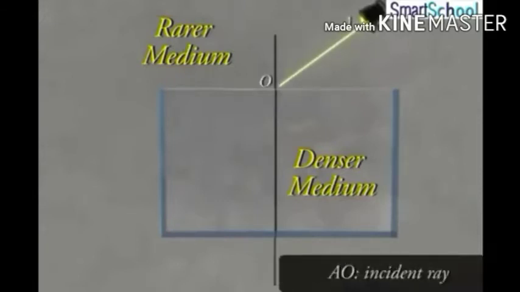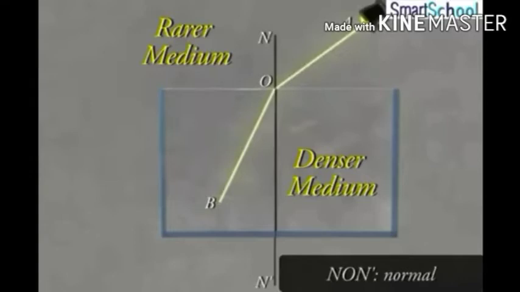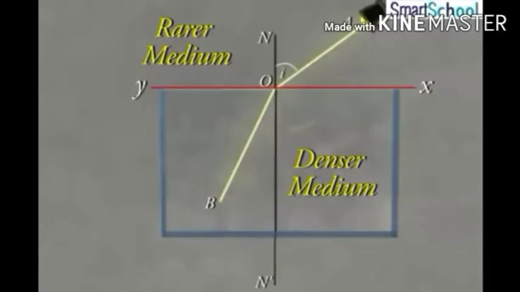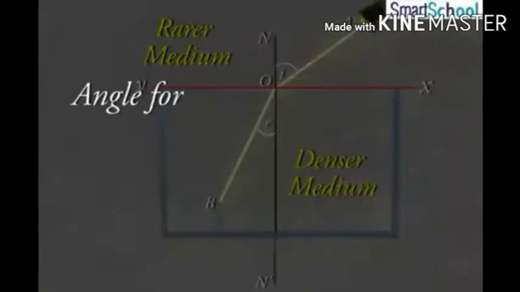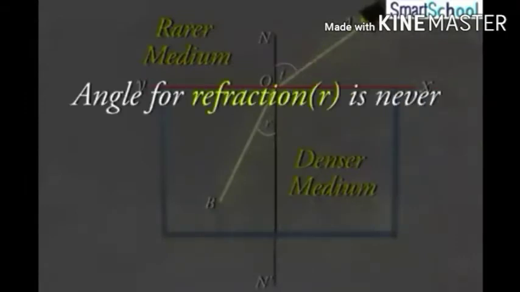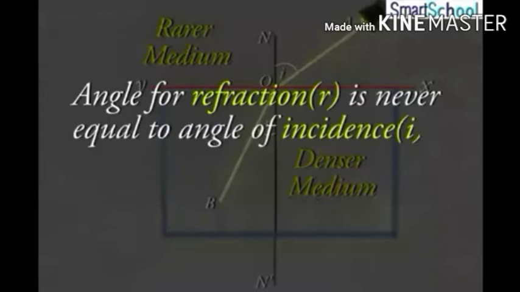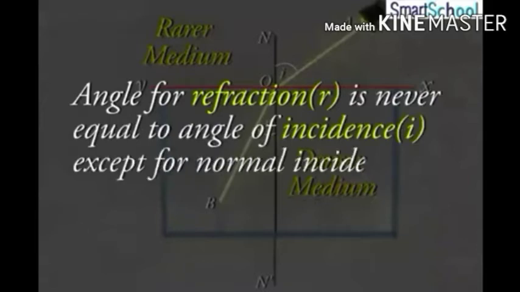AO is called the incident ray. OB is the refracted ray. NON' is called the normal to the plane surface XY, separating the two media. The angle of incidence is represented by I, and the angle of refraction is represented by R. The angle of refraction R is never equal to the angle of incidence I, except for normal incidence.